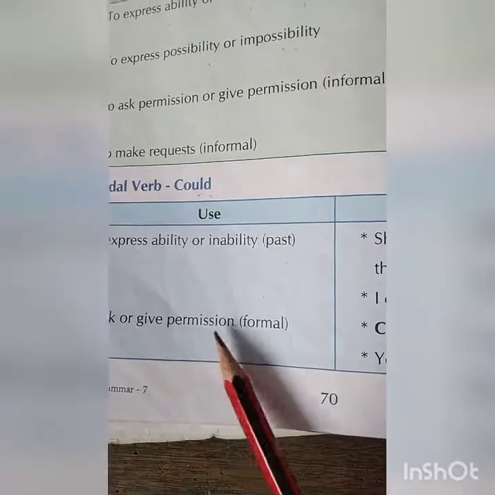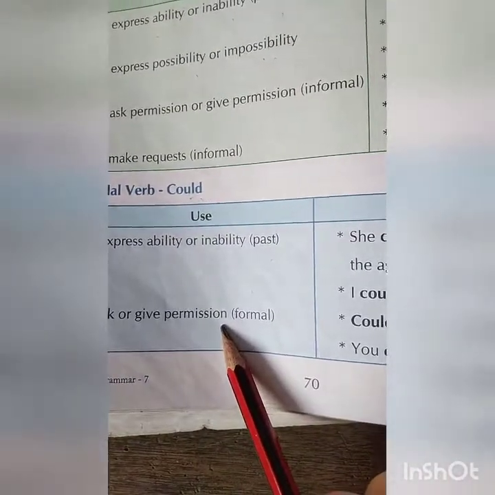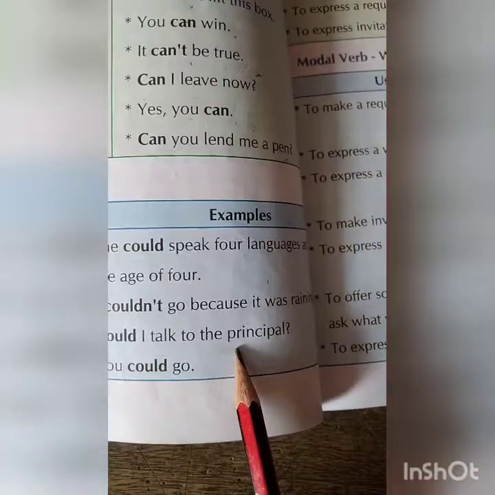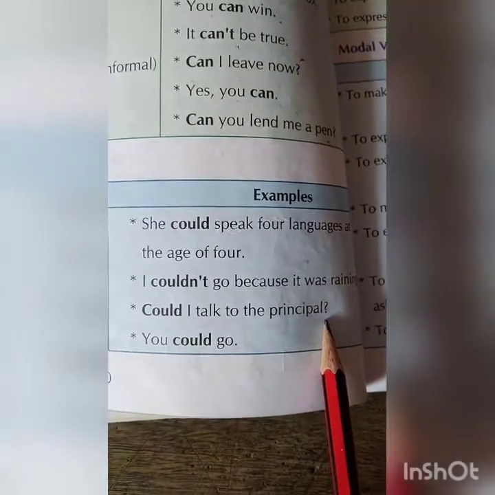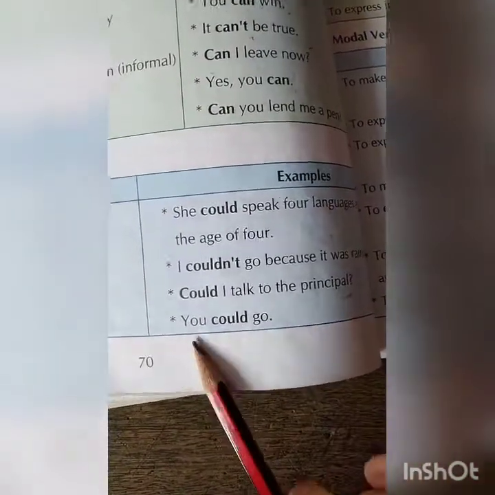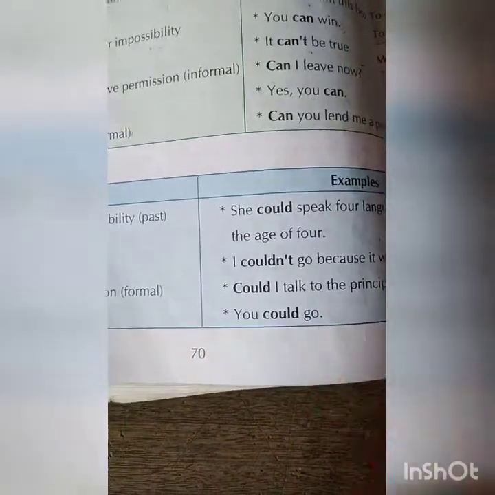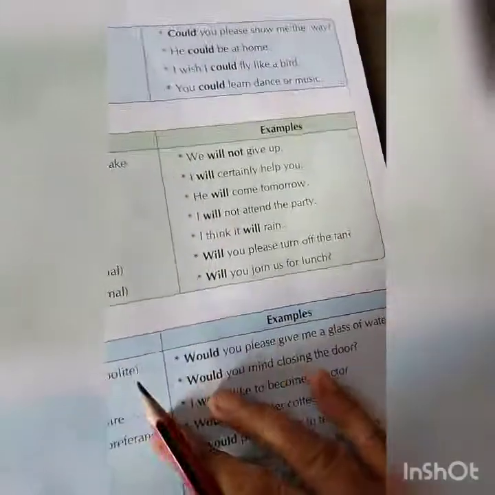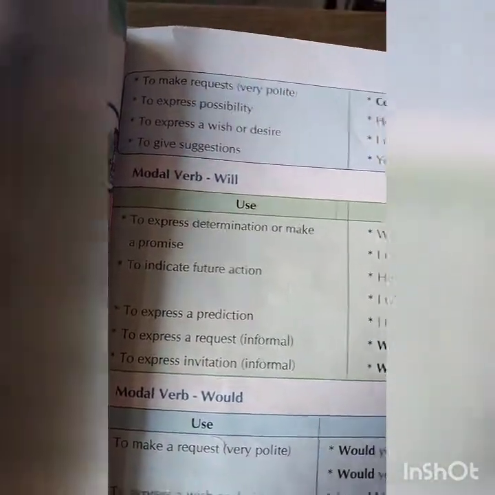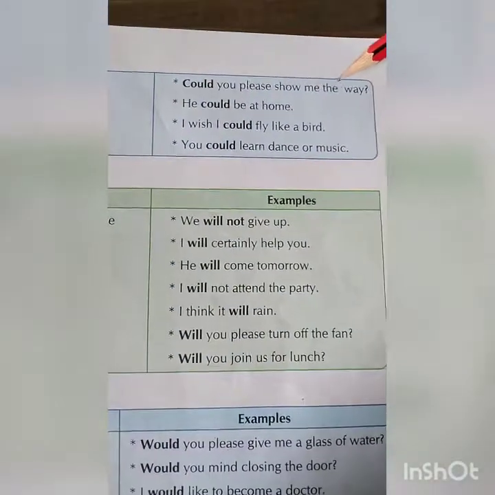To ask or give permission for formal. Could I talk to the principal? Permission. You could go. This is also permission. To make request in a polite way. Could you please show me the way?